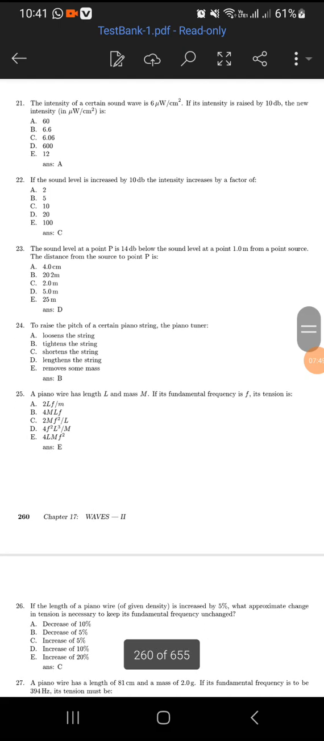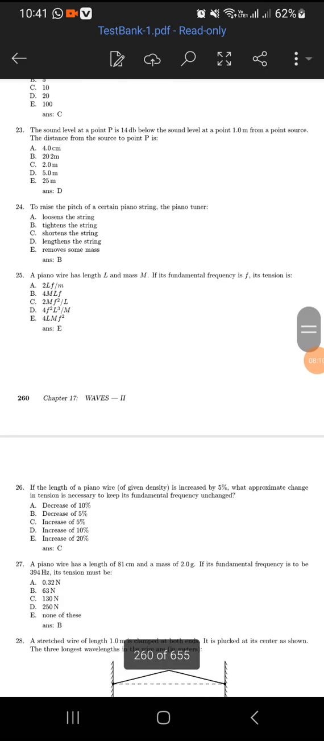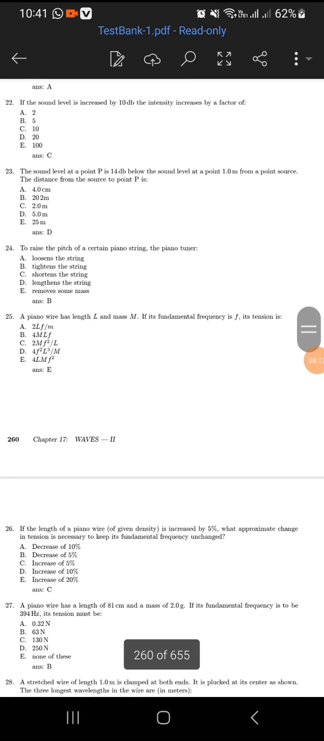The intensity of certain sound waves is 6 microwatts per centimeter squared. If its intensity is raised by 10 decibels, the new intensity is A, 60. Multiply that by 10, it gives you 60. And if the sound level is increased by 10 decibels, the intensity increases by a factor of C, 10.